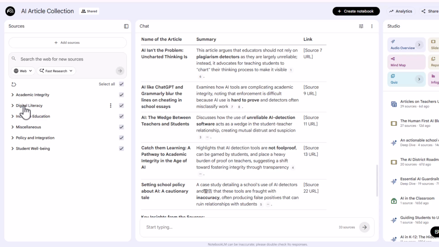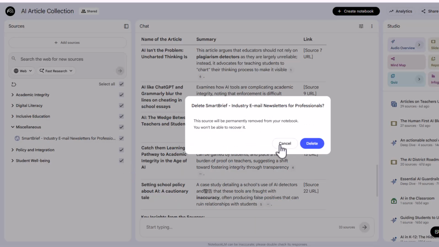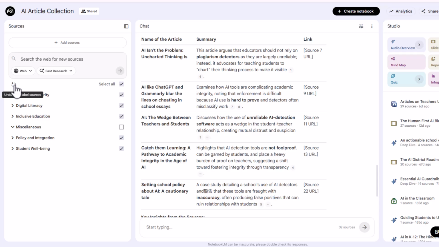Now I can take a look at the digital literacy, inclusive education, miscellaneous. I may have to dig deeper into that. There's only one. All right, so this miscellaneous one, I looked, it's just one article, and actually it's a weird article. I don't know why I put it in there, so I'm just going to remove that source from my notebook. If after you put it in the categories, you don't like this and you want to go back, there's no undo button, but all you have to do is just click it again. And you can say return to list view.